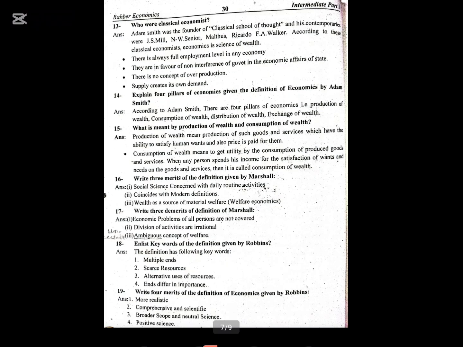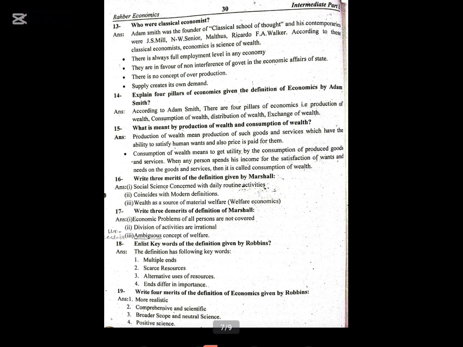Who were the classical economists? Adam Smith was the founder of the classical school of thought, and his contemporaries were J.S. Mill, N.W. Senior, Malthus, Ricardo, F.A. Walker. According to these classical economists, economics is a science of wealth. There is always a full employment level in any economy. They are in favor of non-interference of government in the economic affairs of the state. There is no concept of overproduction. Supply creates its own demand.